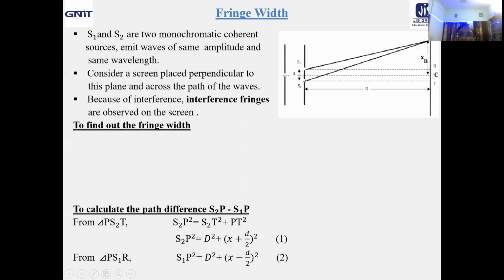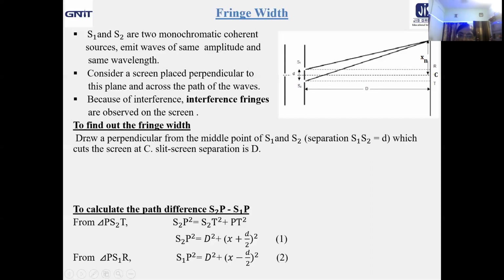The separation between S1, S2 we have taken to be small d, and from the middle point of S1, S2 draw a perpendicular which cuts the screen at C. That means S1C and S2C are equal. So the waves which are starting from these points are shown here, what I already mentioned. You just take a look for your convenience.